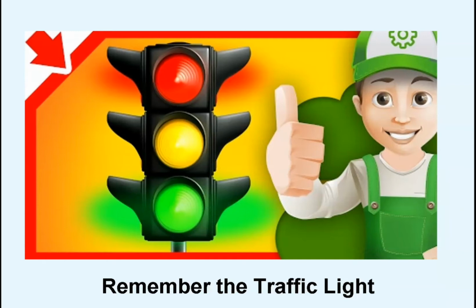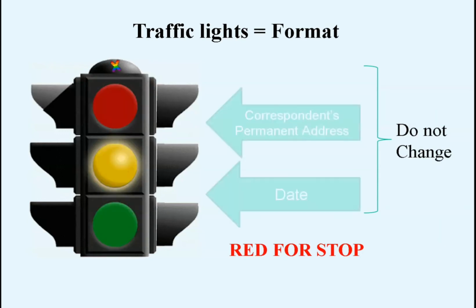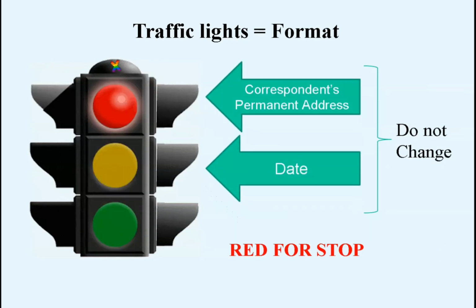Do you remember the traffic lights? You must be wondering, why am I talking of traffic lights? To remember the format of formal letter, think about the traffic lights. The top two signs, red and yellow, signify the letter heading and the date.